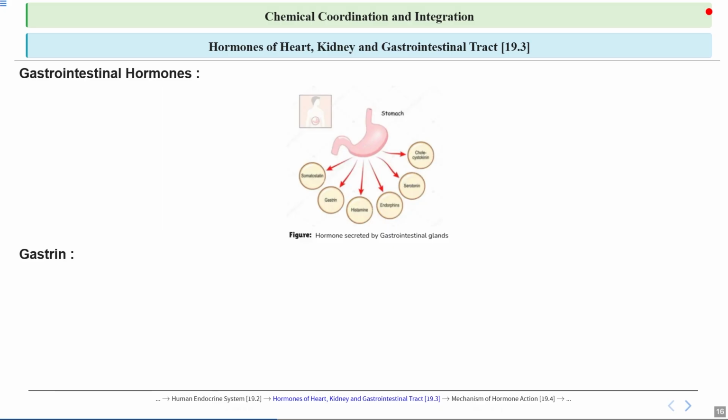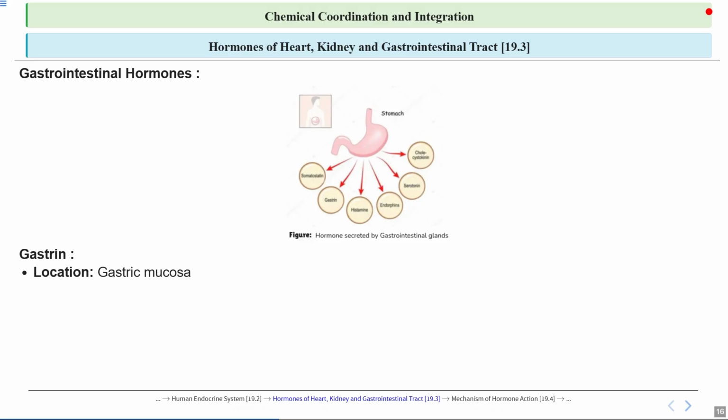Gastrin also promotes the release of pepsinogen, an inactive form of the enzyme pepsin, which is very important for protein digestion. Additionally, gastrin stimulates the growth of the stomach lining and regulates the movement of food through the stomach. Its release is mainly triggered by the presence of food in the stomach, particularly proteins, and is inhibited by the acid in the stomach.